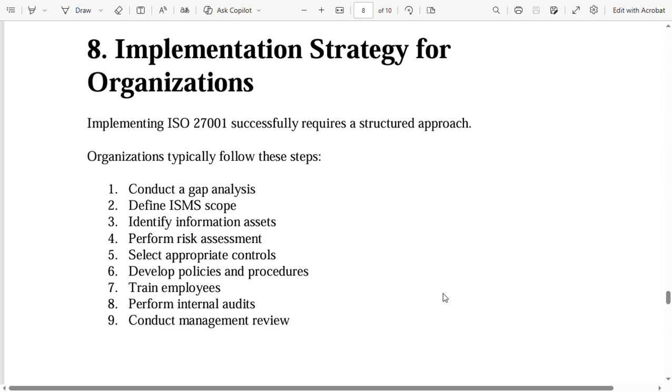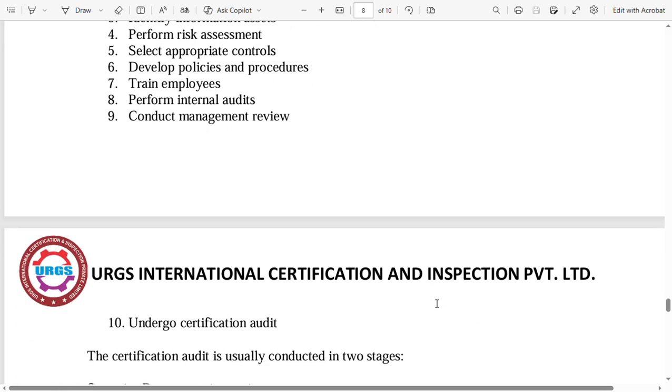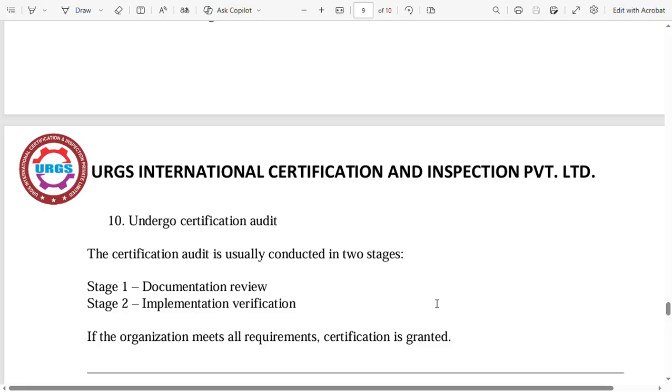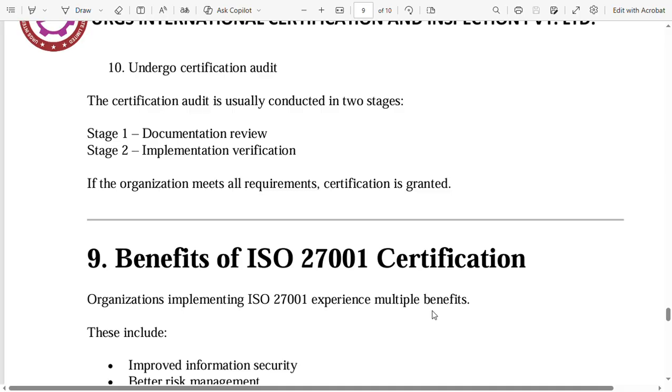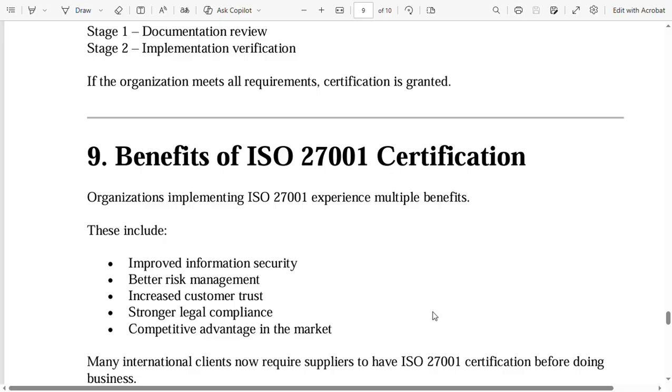Seventh, train employees. Eighth, perform internal audits. Ninth, conduct management review. 10th is undergo certification audit. The certification audit is usually conducted in two stages. Stage 1, documentation review. Stage 2, implementation verification. If the organization meets all requirements, certification is granted.